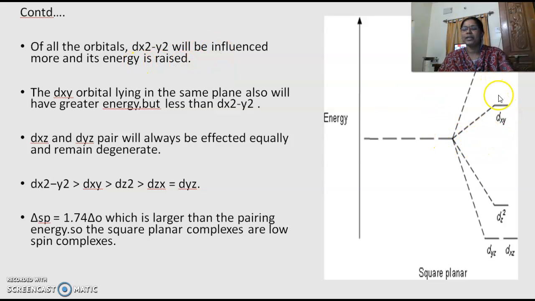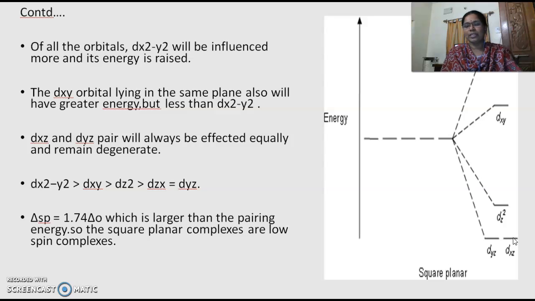Obviously, we are going to look into this diagram. The first rise is dxy, and dx square minus y square has raised very much farther than the energy barrier or barycenter. Next, coming to the next orbitals, the dxz and dyz pair will always be affected equally and remain degenerate. Hence you can say they are called degenerate orbitals. It means both of them have equal energies. Equal in energies in the sense, I can explain.